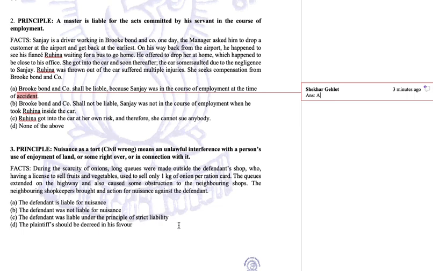Now, one option says the defendant is liable for nuisance. In this case we have to see whether he has committed some nuisance or not. Now look at the facts of the case. The fact says during the scarcity of onions, that means the country is going through a shortage of onions, he is supposed to sell only 1 kg per ration card. So definitely everybody wants onion and people have queued up. In such a scenario, definitely people queue up and you have to manage the people in queues only. So what he is doing is not a permanent situation.